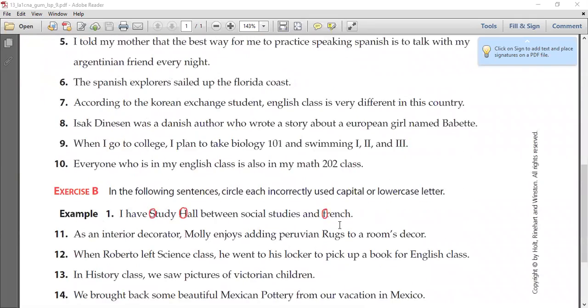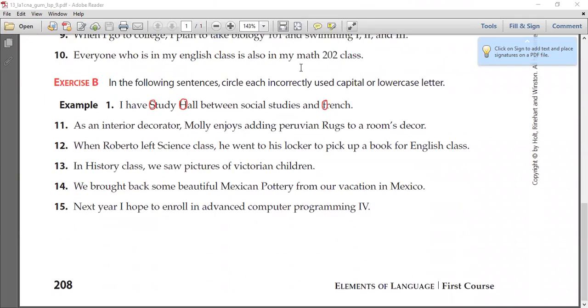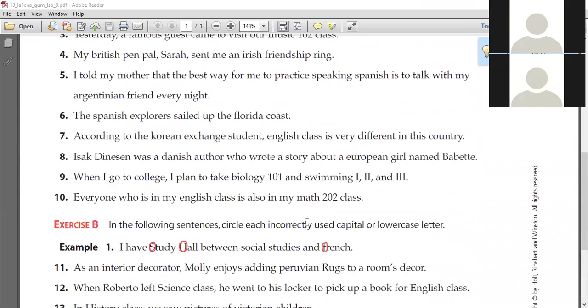Again, this is page 208 in our workbook. So please have that prepared.